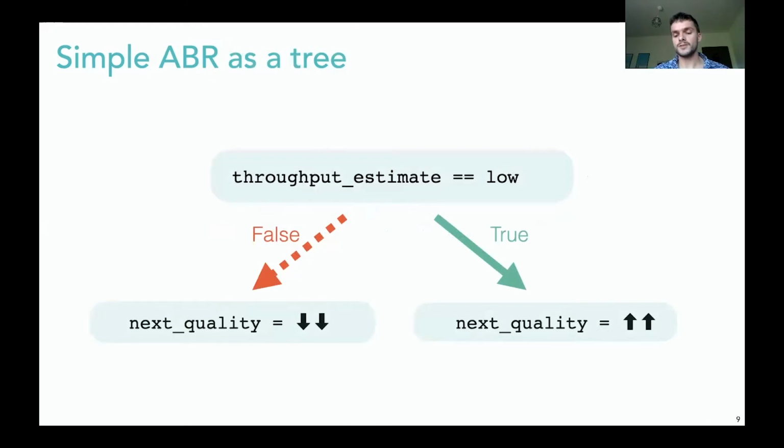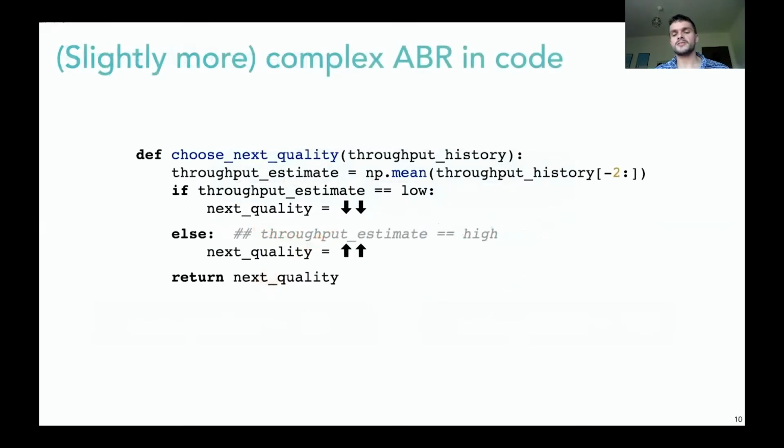As this is a well-researched technique, we have a tool in hand that supposedly can reconstruct ABRs in a succinct way. Though there's one problem. Unmodified decision tree learning only works in a simple case, and we see in the next slide why this is going to be a problem. Just taking a last throughput estimate as a reference value might prove unreliable, and one obvious improvement to our existing algorithm could include the usage of a mean of the last 2 measurements as a throughput estimator. This introduces problems for the learning algorithm.